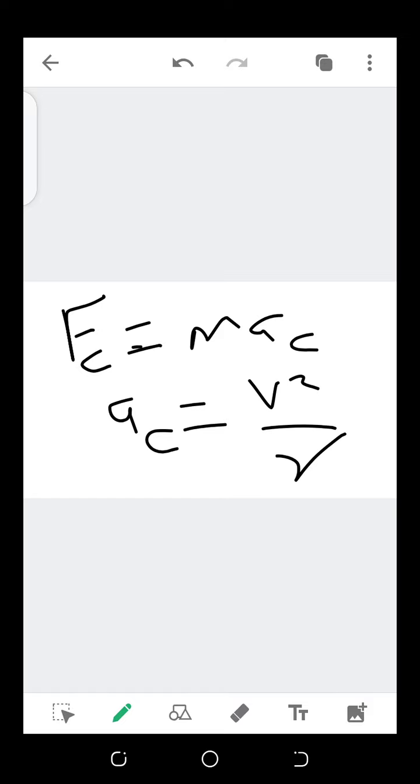Now I want to replace it here. I want to remove a_C in this.